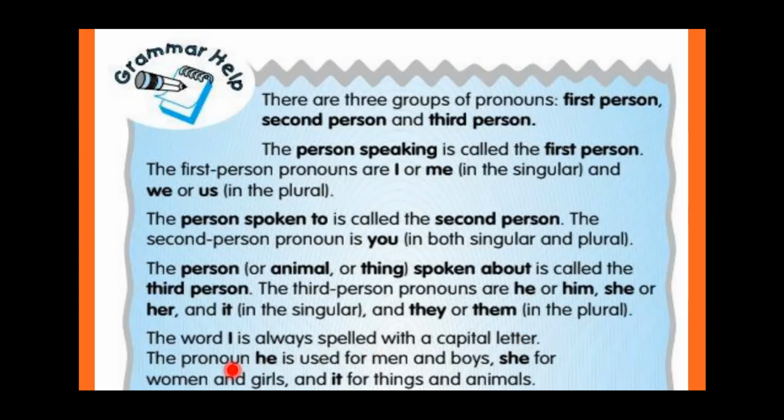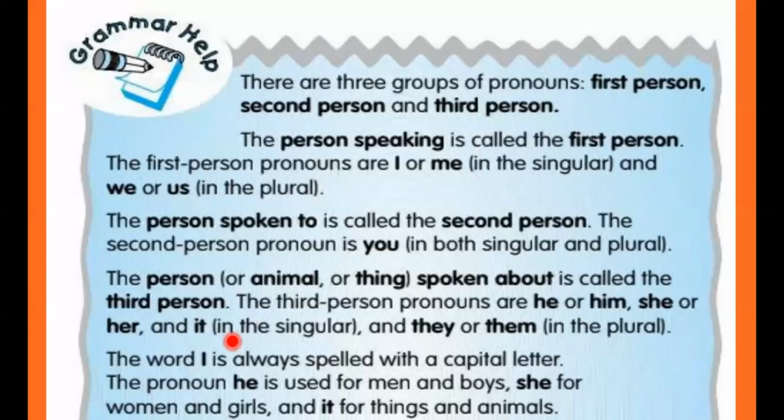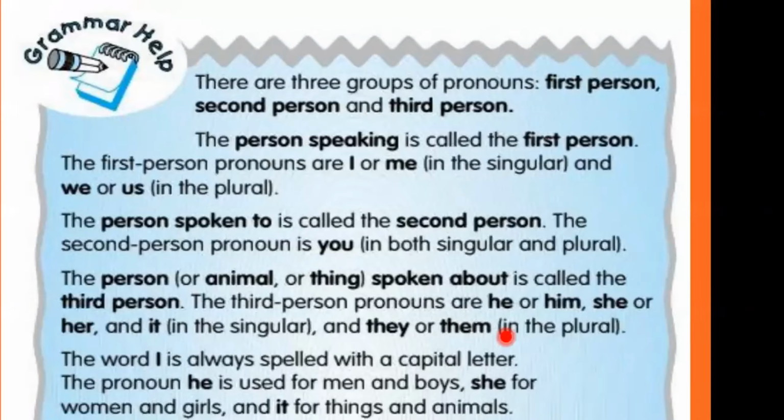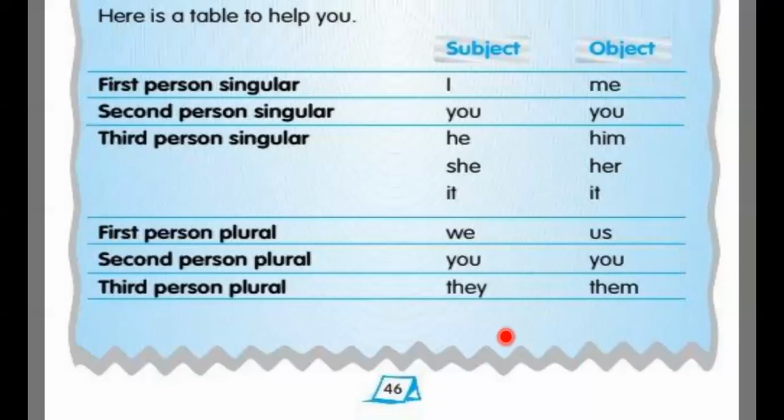Now see here, the pronoun, as I have already told you, he is used for men and boys, and she is used for women and girls. It is used for things and animals, okay? This is very simple, right? We discussed this earlier also. Can anyone tell me, he is used for?